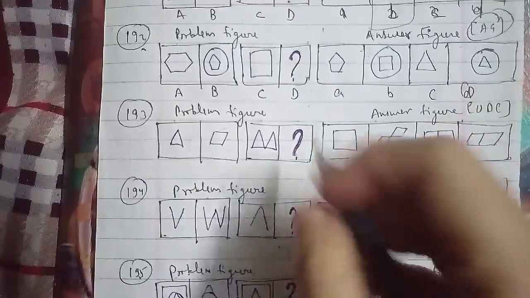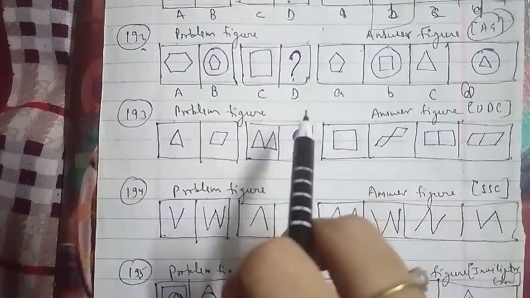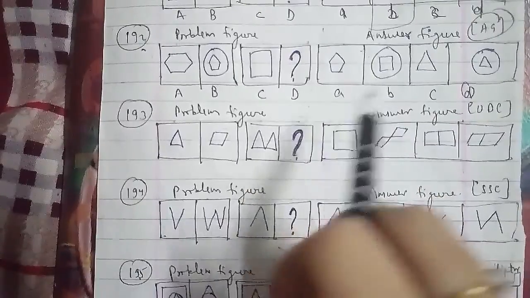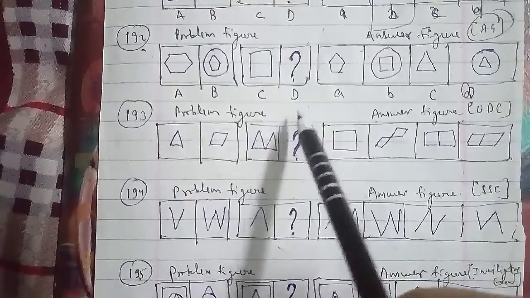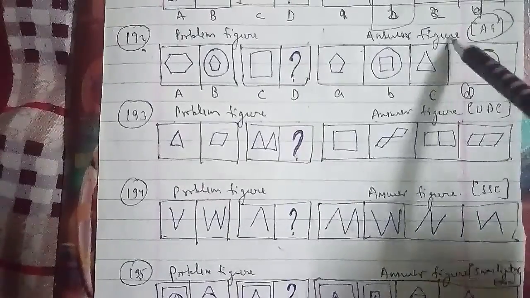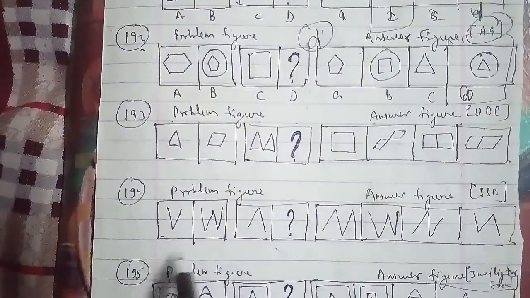In reference to it, the figure is replaced by a figure with one less number of sides, and this figure is placed inside a circle. So we can say that the missing figure, the figure D, will be the right answer for this question as well.